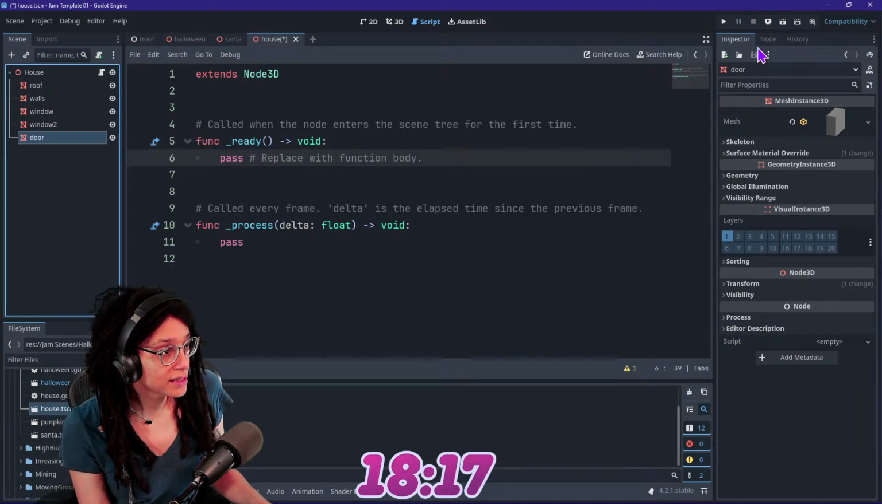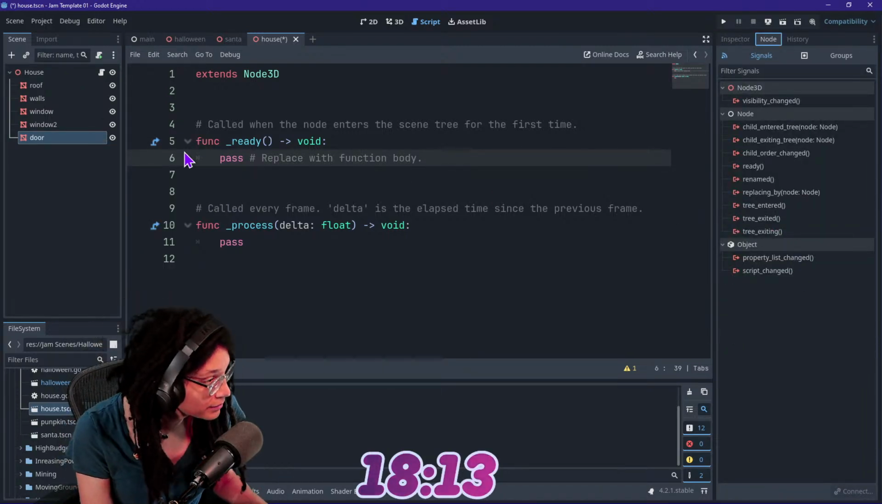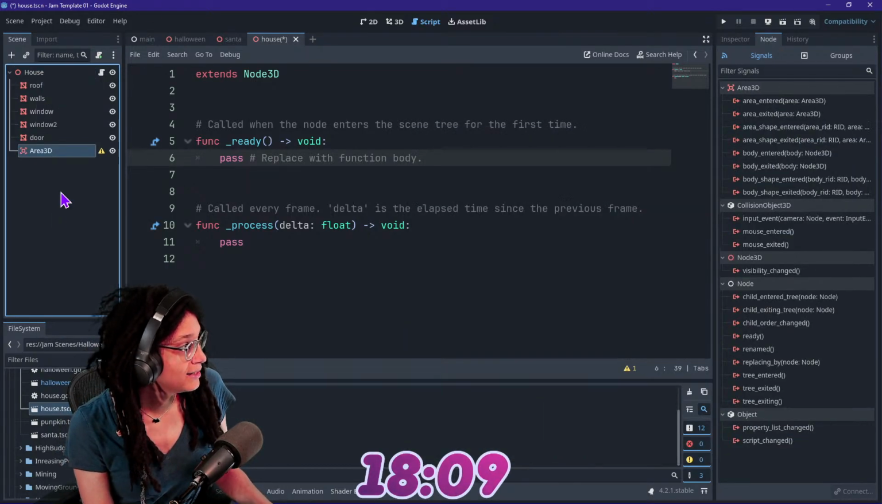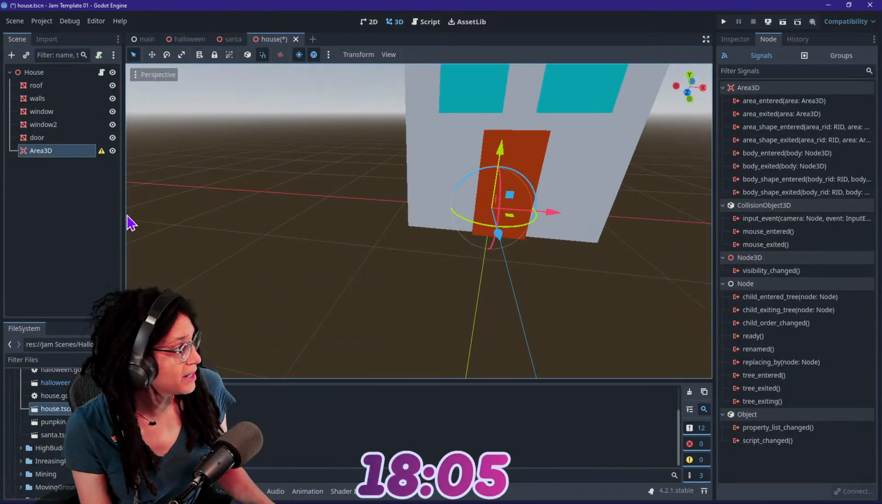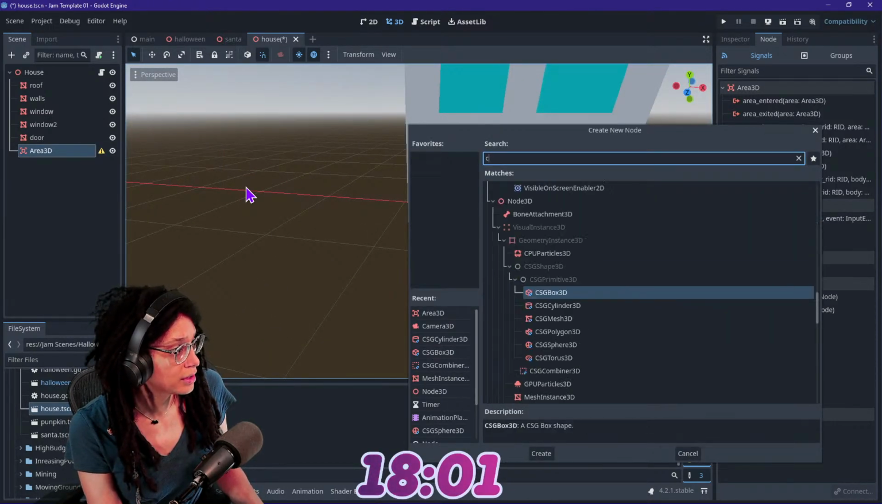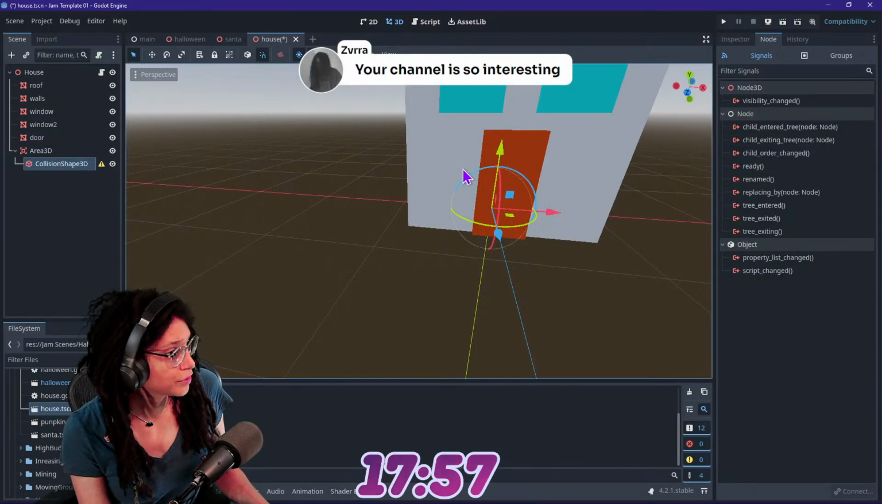Because this has a mouse entered signal, doesn't it? Doesn't it? It doesn't. Cool. So I'm going to add an area 3D then. And do you want it to be the door? Because you could make it the door. Add a collision on it, right? Give me that collision.